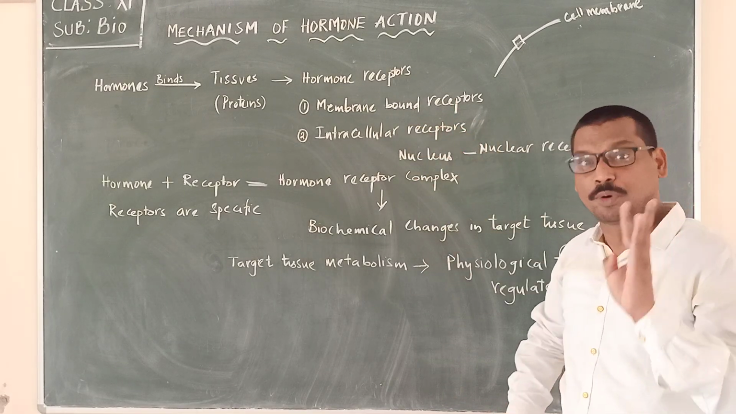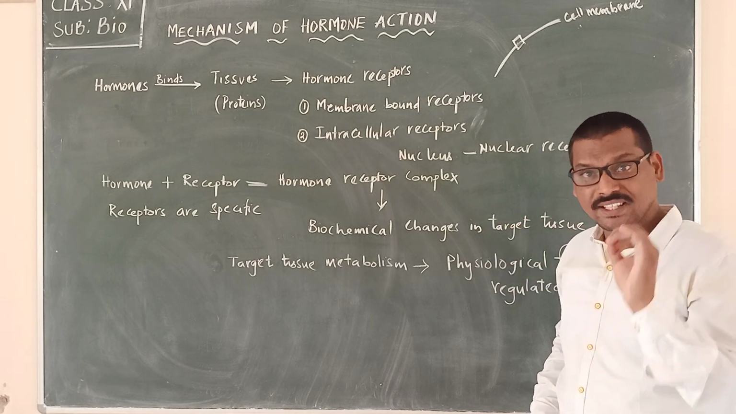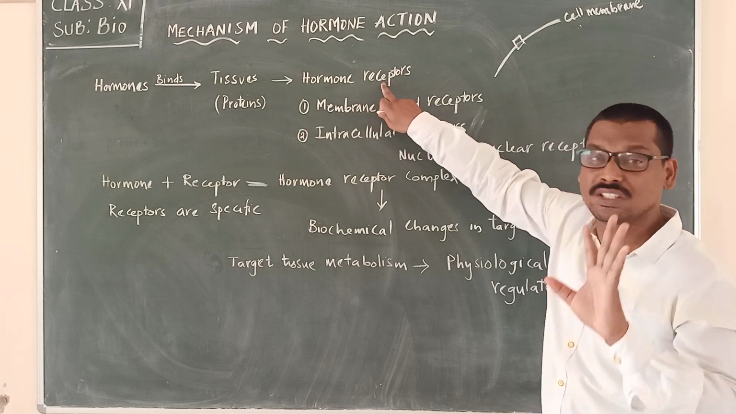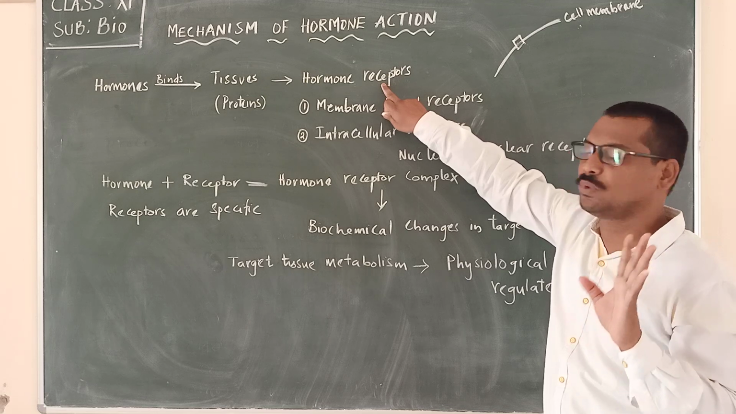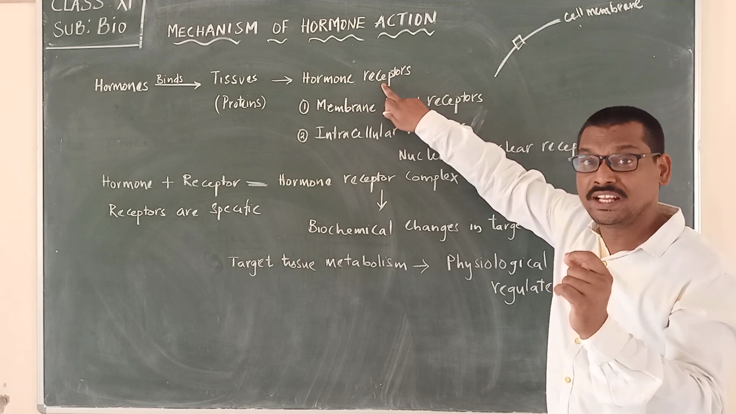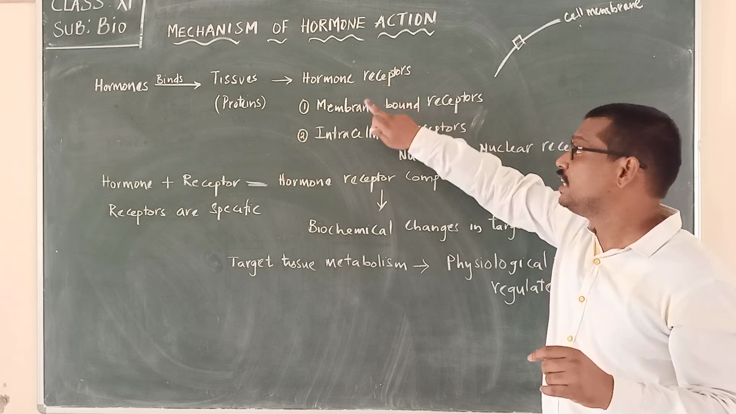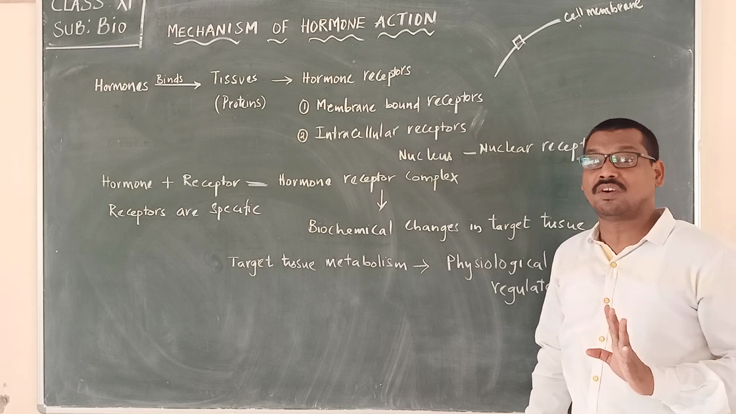So receptors are proteins to which the hormones bind, and such receptors are called hormone receptors. A receptor is nothing but a protein present on the cells or tissues. If that protein is present on the cell membrane, we call it a membrane bound receptor.